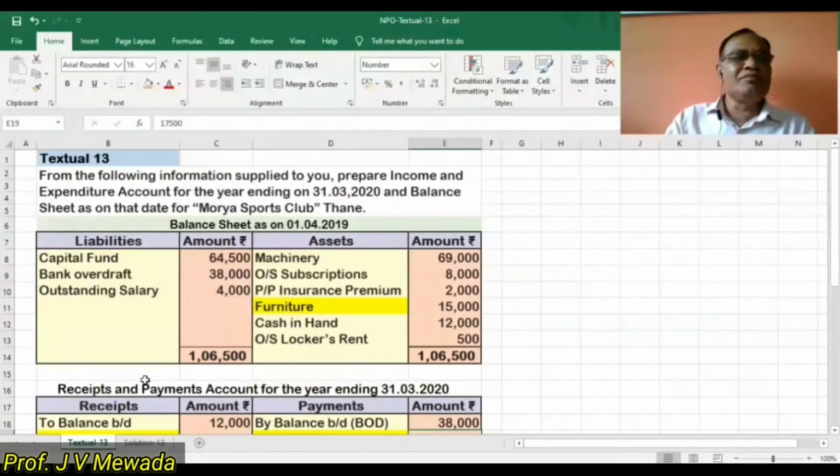Now let us see the sum. Here, all the three items are over. Capital fund we have transferred, bank overdraft we have to ignore because it is given here. Outstanding salary of the last year we have completed.